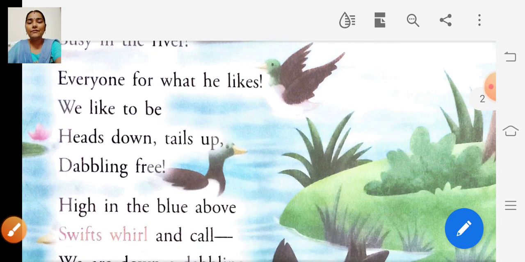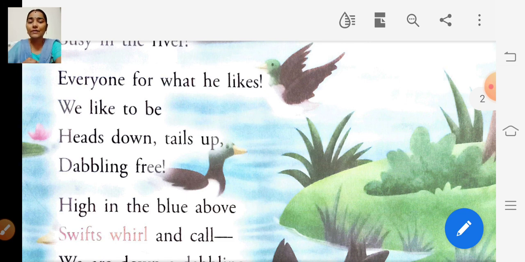Third paragraph. Everyone for what he likes, we like to be. Heads down, tails up, dabbling free.